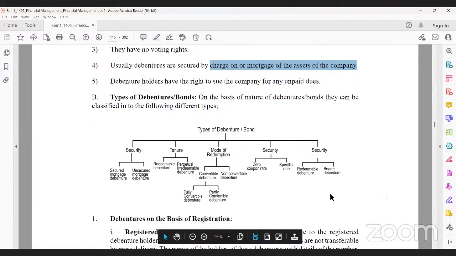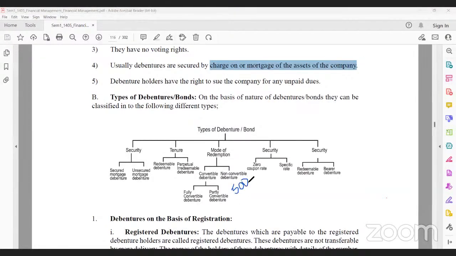Then the third one is the mode of payment: convertible debentures and non-convertible debentures. The convertibles are also of two types, partially convertible and fully convertible. For example, the bond value is 5,000 rupees.